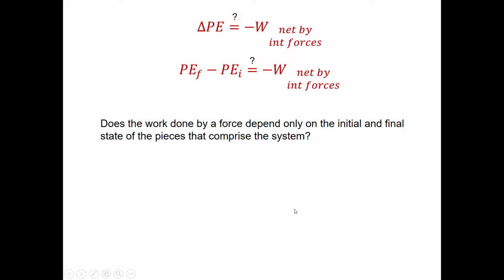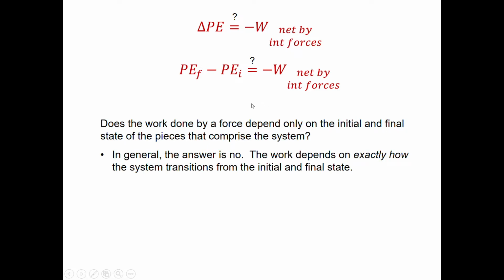So our question now is, when can we write the change in potential energy equal to the negative of that work done by internal forces? In other words, the change in potential energy is the final potential energy minus the initial potential energy. Does the work done by a force only depend on, notice this is the work that's done in transitioning from initial to final. It seems to suggest, if you look at the left-hand side, that that work done only depends on the final state and the initial state, but not how you got from the initial to the final state. And that is sometimes true, but not always true.